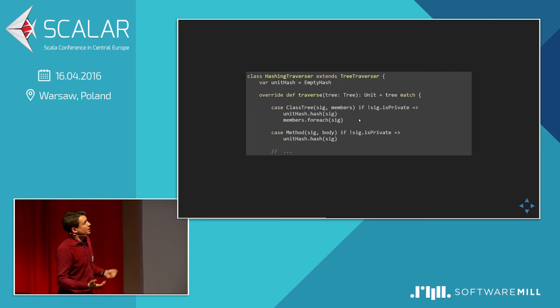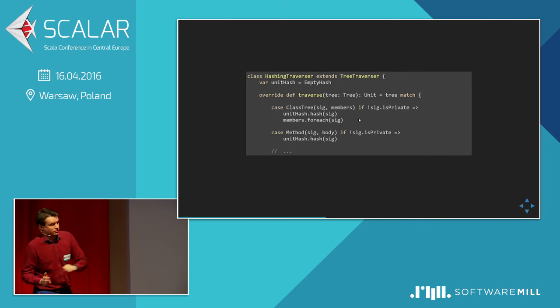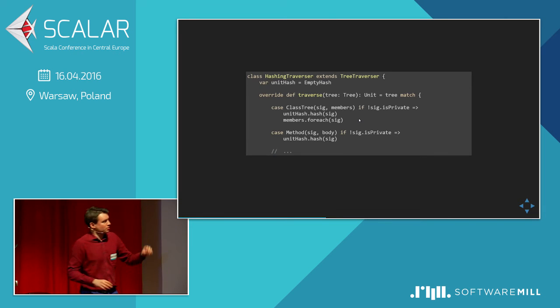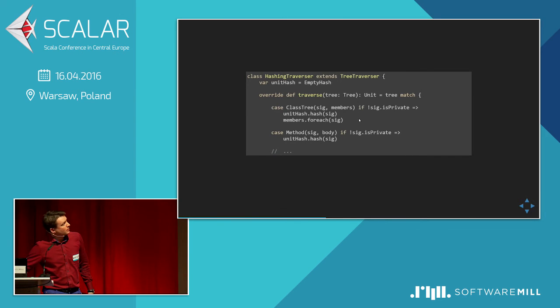And of course, we have to hash all the classes, all the types, everything that is non-private. And we stored it in a single hash. Of course, this is the old approach. Right now, it's more sophisticated, but I will come to that later. For the beginning, for understanding how it works, I think this is a good start. So right now, we got a single hash for each source file.